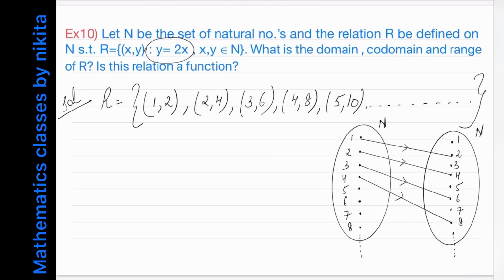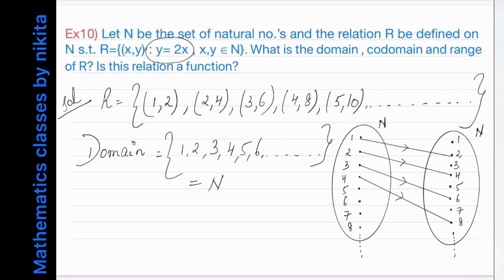Now can you tell me what is the domain of this relation? So domain is what? The set of all first elements of R, which is equal to 1, 2, 3, 4, 5, 6, and so on. So basically this will be equal to the set N of natural numbers. Then what is the codomain? So codomain is the set from where we define the relation. So R is a relation from N to N. So this whole set is known as the codomain. So it is again N.